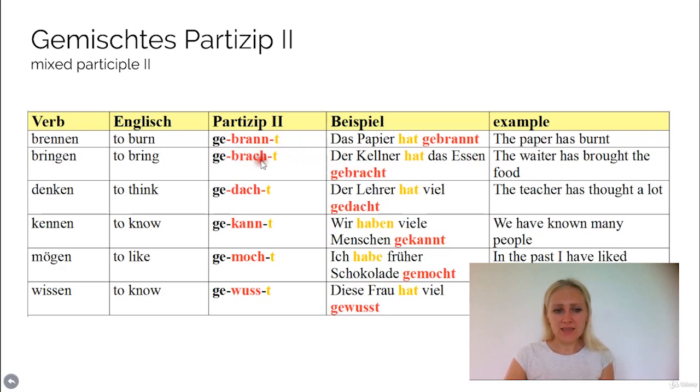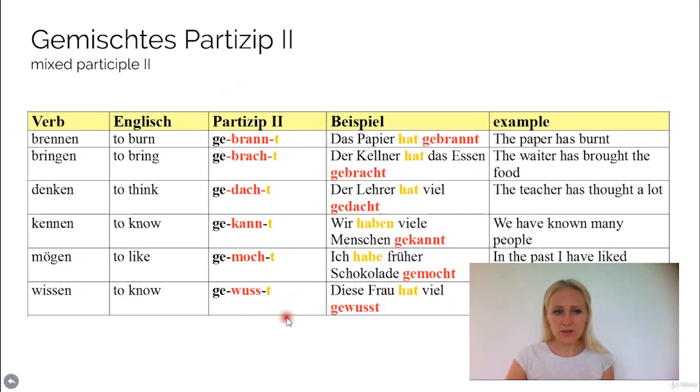So here you see the stem has changed as with the irregular ones. The ending is t as with the regular verbs in the Partizip 2 form. Denken means to think. It becomes gedacht. Der Lehrer hat viel gedacht. Kennen means to know. The Partizip 2 form is gekannt. Wir haben viele Menschen gekannt. Mögen becomes gemocht. Ich habe früher Schokolade gemocht. Wissen, to know, becomes gewusst. Diese Frau hat viel gewusst. This woman has known a lot.